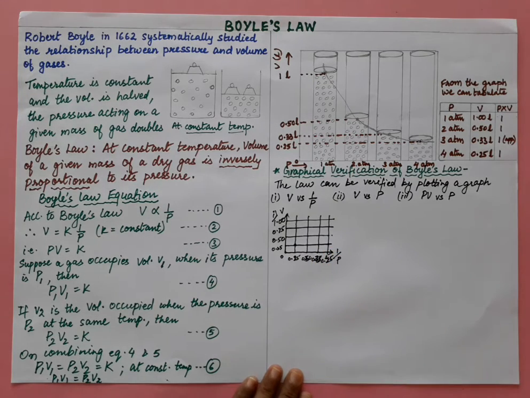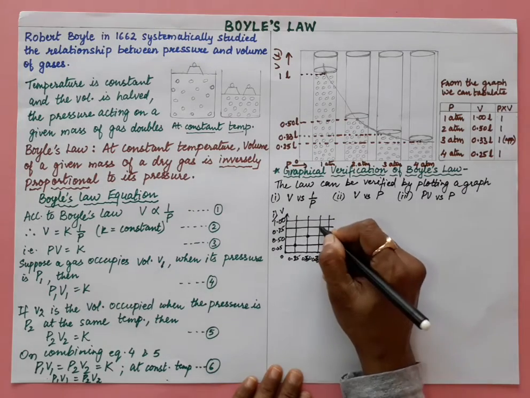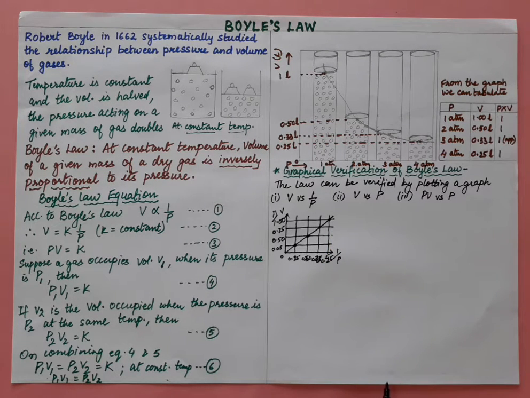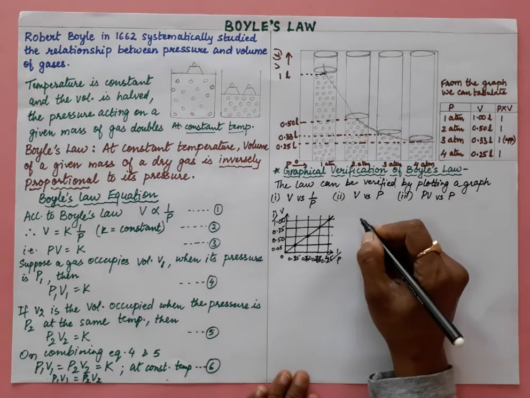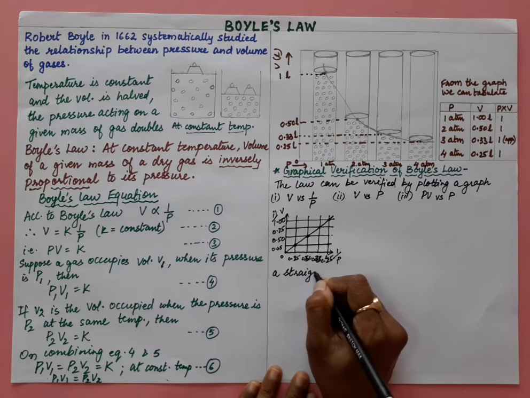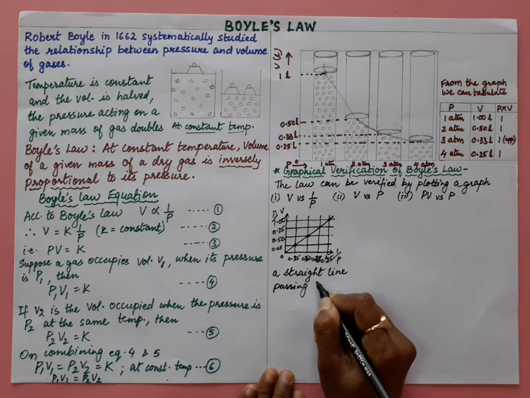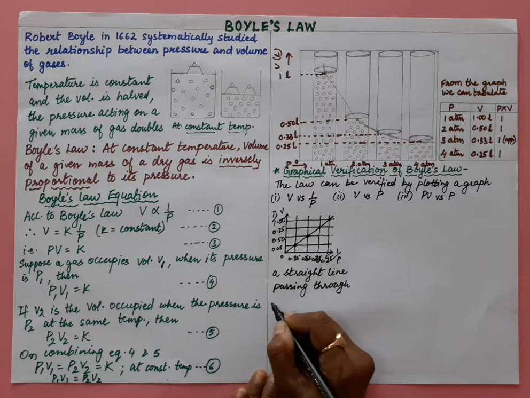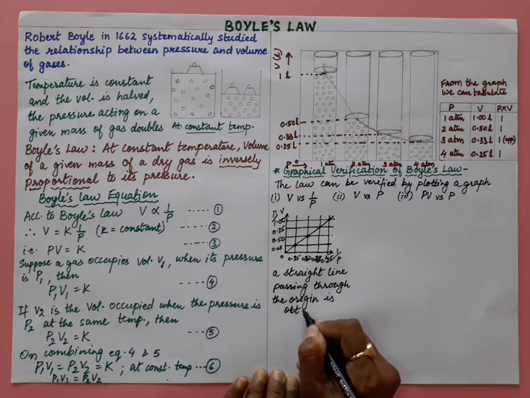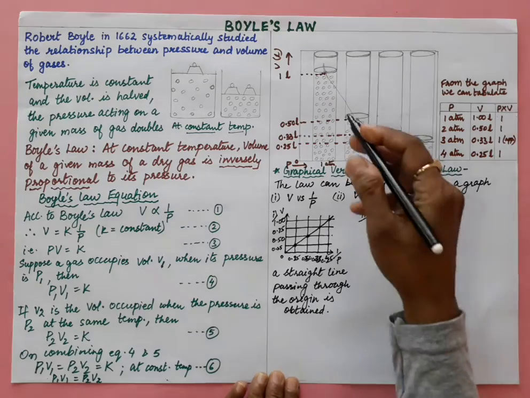So when you are taking this, you will find that when it is 0.75, you will get a straight line always, right? So P against 1 by P, a straight line passing through the origin is obtained. Through the origin is obtained, right?